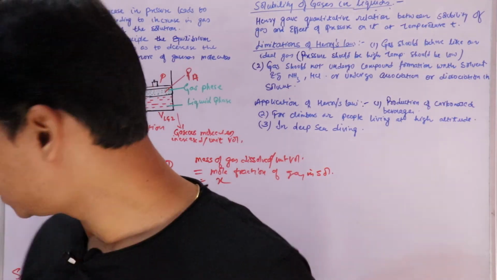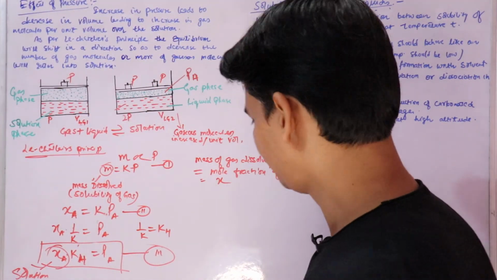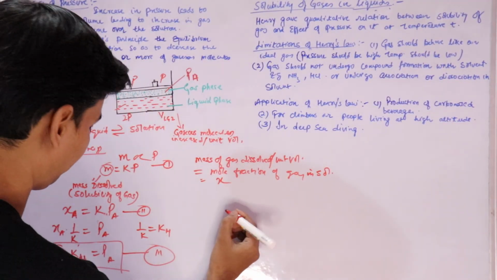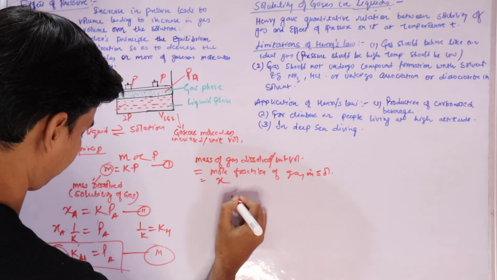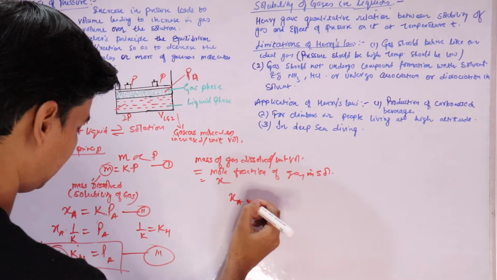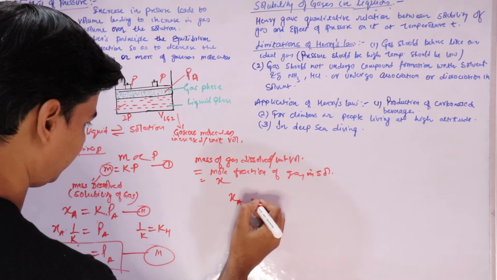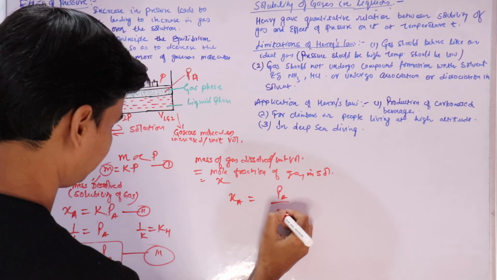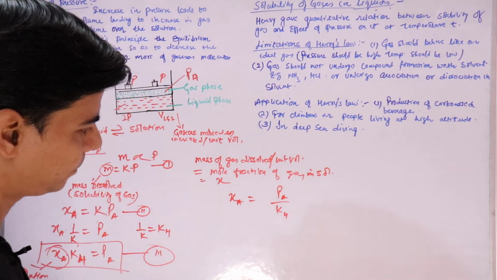And this KH, if we write it like this, PA equals KH times XA, right?